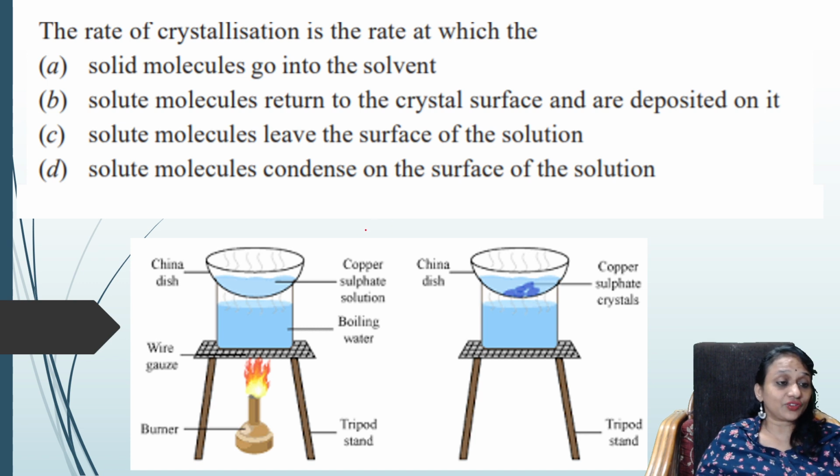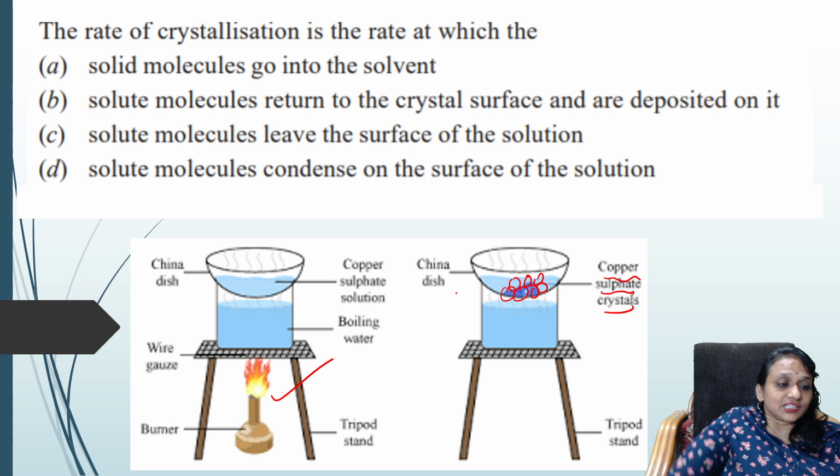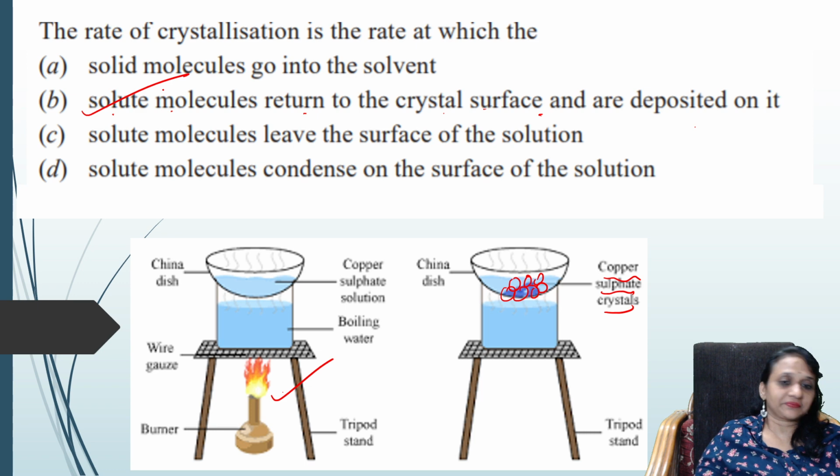Next, rate of crystallization is the rate at which. Now, what is crystallization? You take a beaker and heat it. Automatically, all the solute particles will settle on the dish. Finally, when you dry it, all your solute particles will crystallize here. So, what is the rate of crystallization? The solute particles return to the crystal surface and are deposited there. The option is this, students.